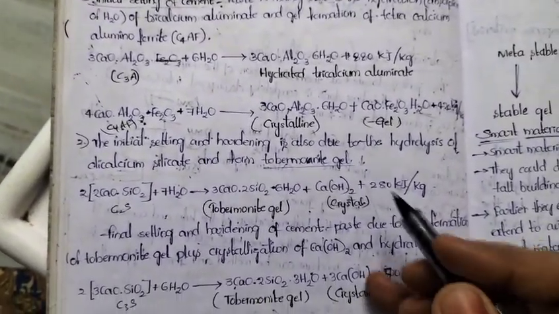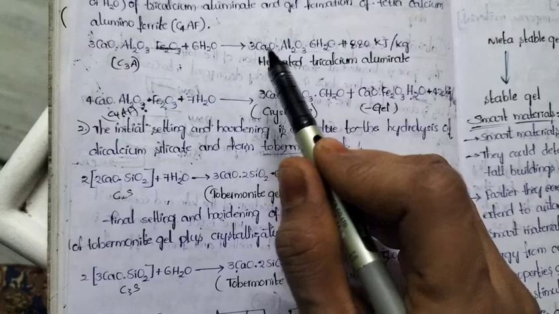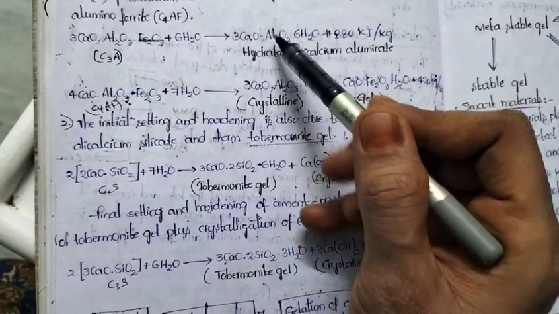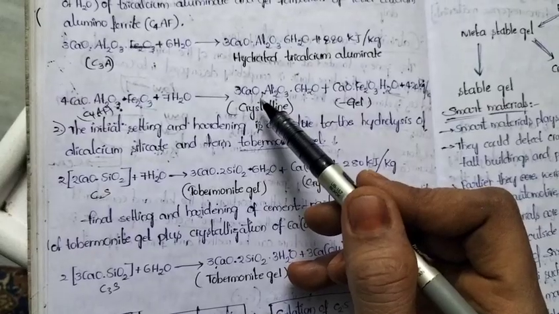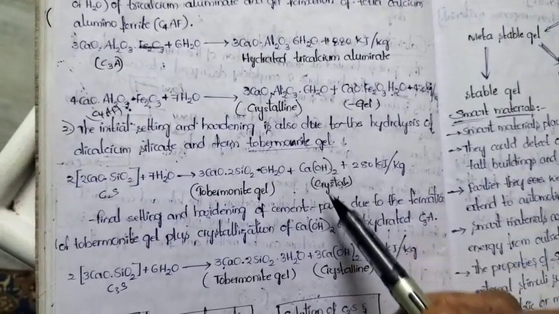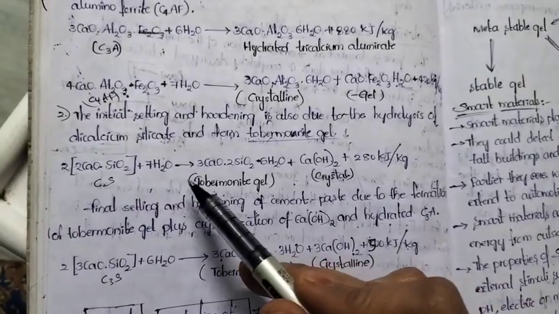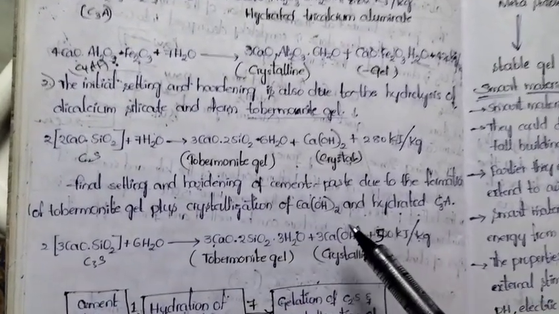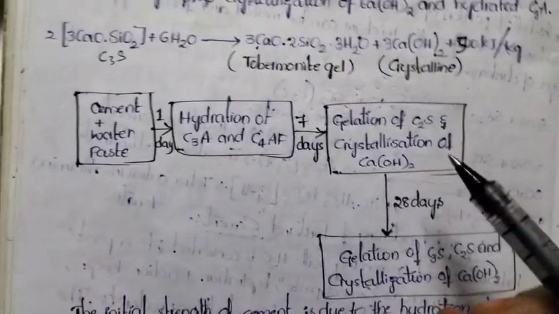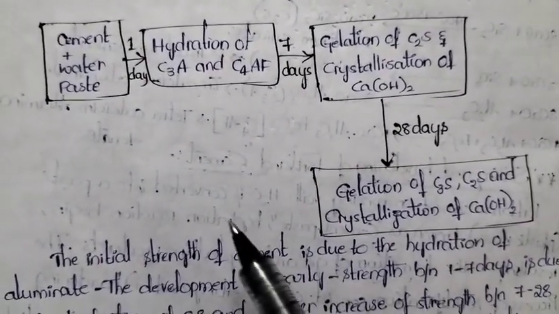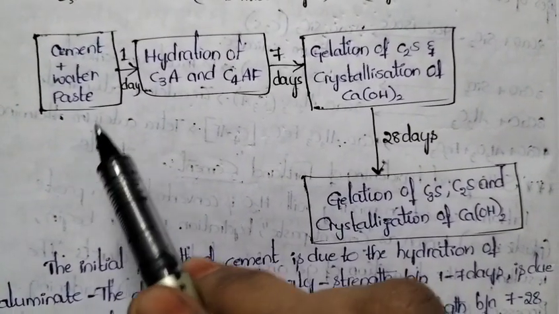So whenever we look into the 4 reactions, in the first reaction, tricalcium aluminate undergoes hydration. In the second reaction, tetracalcium aluminoferrate undergoes hydration. In the third and fourth reactions, hydrolysis of dicalcium silicate and tricalcium silicate takes place. So this is about the reactions. To understand this, this flow chart will help you a lot. What does this flow chart mean?